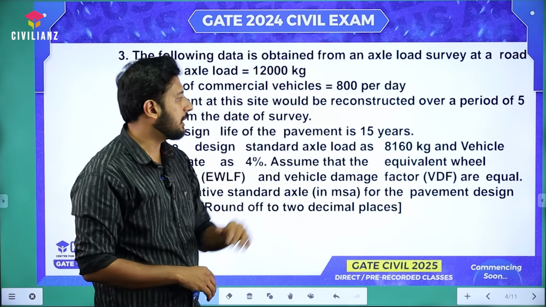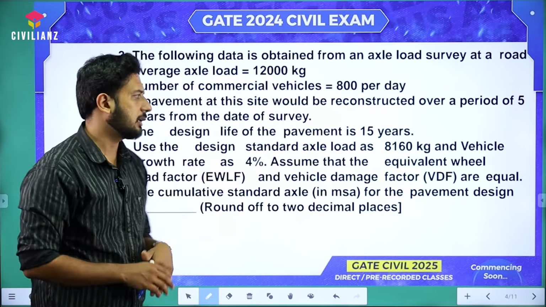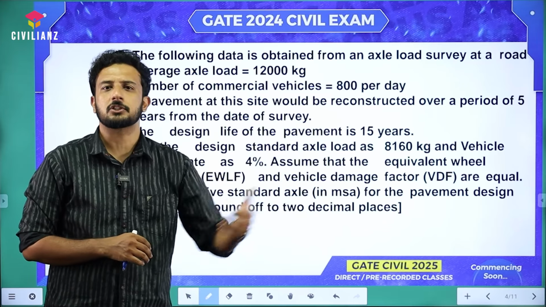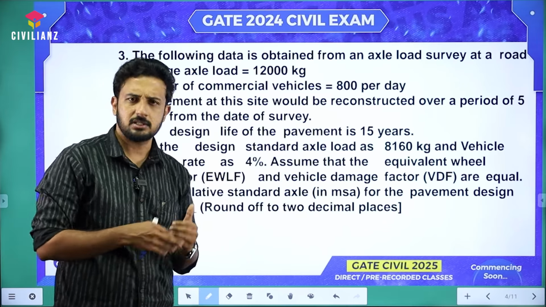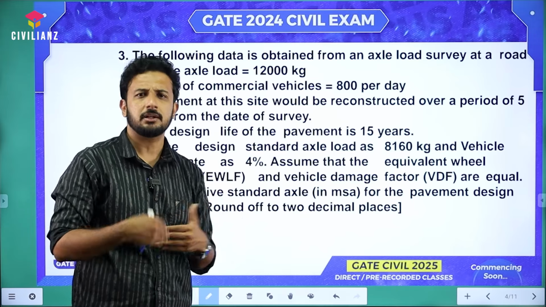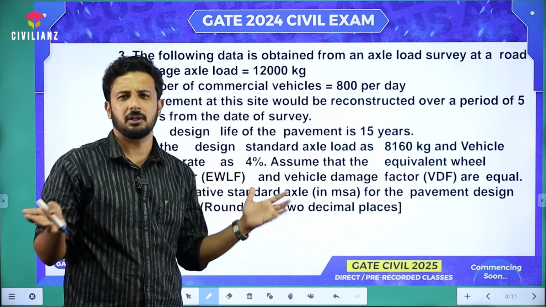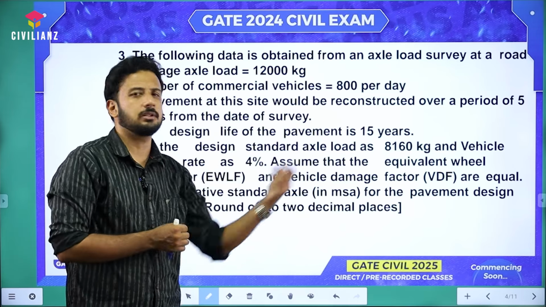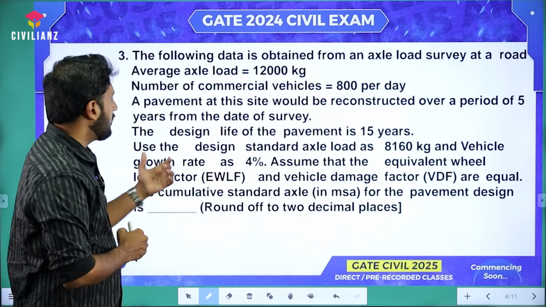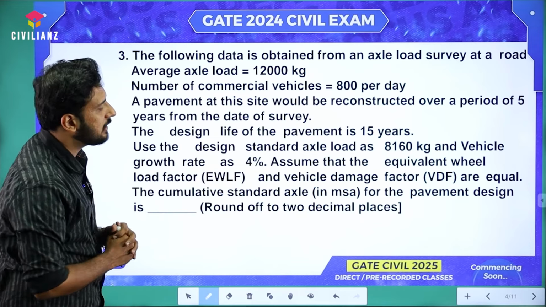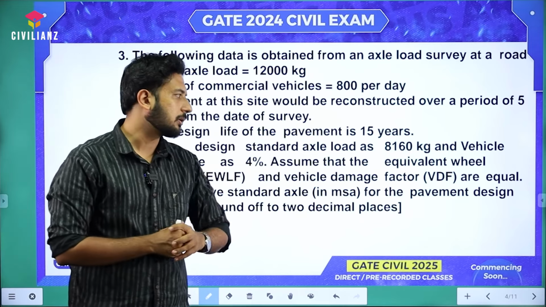The design life of the pavement is 15 years. Generally, flexible pavements are designed for 10 to 20 years, right? 20 years for the expressways, and for national highways and state highways, it will be from 10 to 15 years. It depends on the importance of the road, but we don't have to think about all those things because it's directly given in the question. Now they give the design standard axle load as 8160 kilogram.